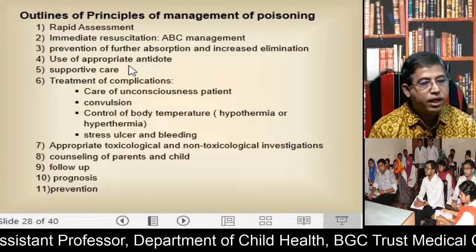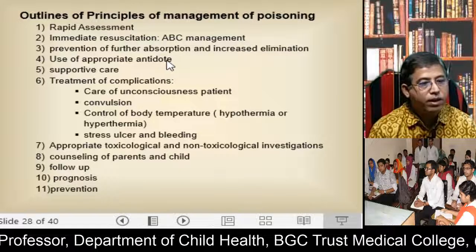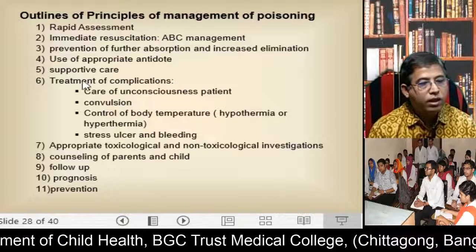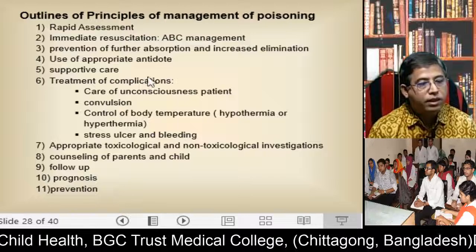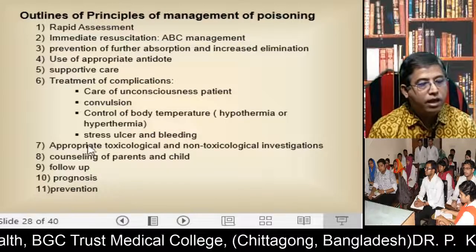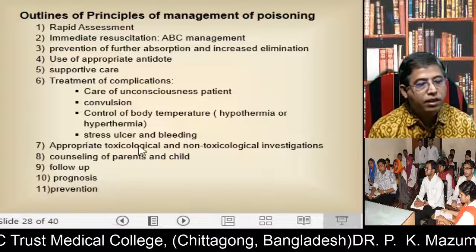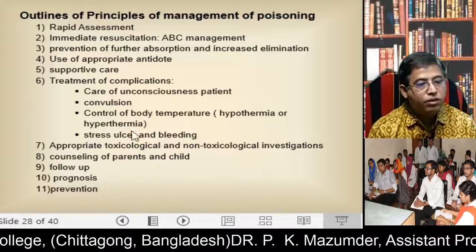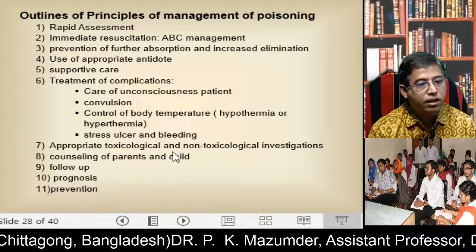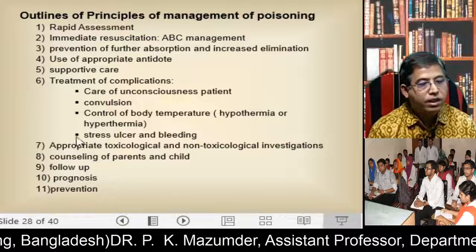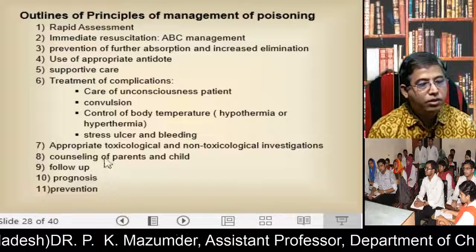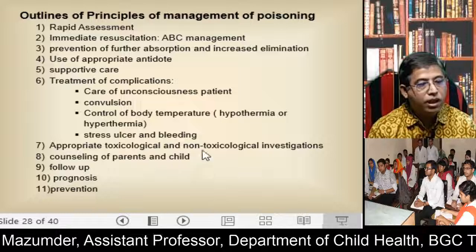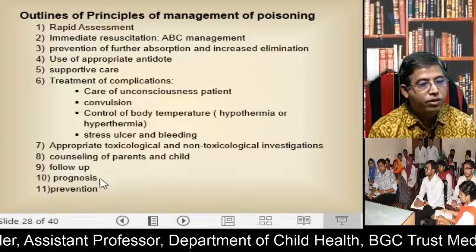An appropriate antidote should be used if available, along with other supportive care, and you should look for complications and treat them accordingly. Some investigations are done to find out the toxic substance in the blood, and after stabilization of the patient, you should counsel the parents, and if the patient is an adolescent, you also counsel the patient, and arrange follow-up, prognosis and prevention.